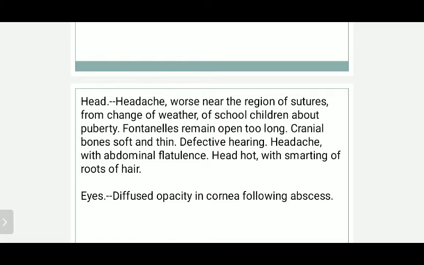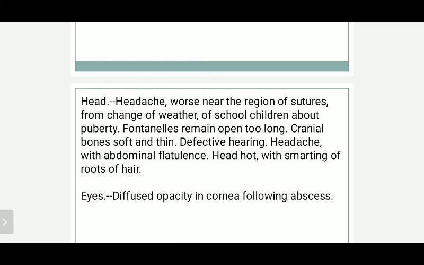If school children heading towards puberty have typical leg pain or headache, you can use this remedy very frequently, and it gives good results.